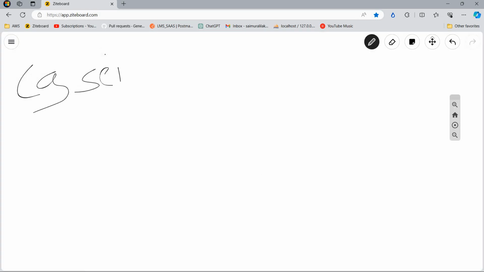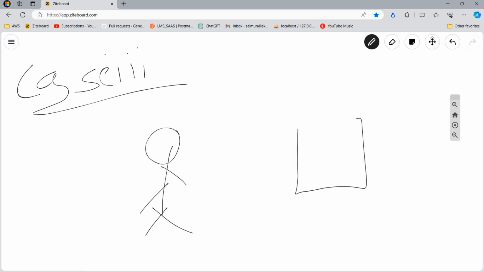Now let us consider case 3. Here also there will be a person A, but instead of person B, we are going to deal with a computer. That means there will be no second person. The human is going to communicate with the computer.